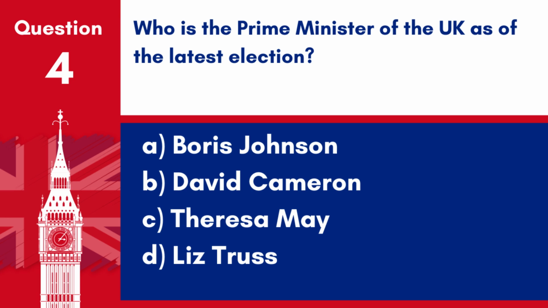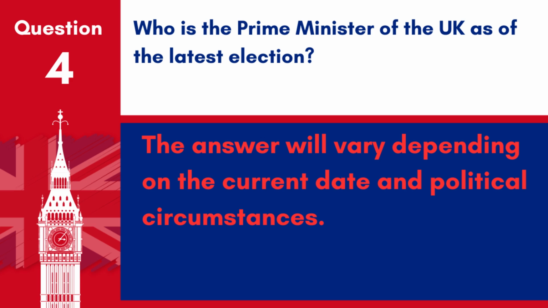Question 4. Who is the Prime Minister of the UK as of the latest election? A. Boris Johnson. B. David Cameron. C. Theresa May. D. Liz Truss. Answer. The answer will vary depending on the current date and political circumstances.